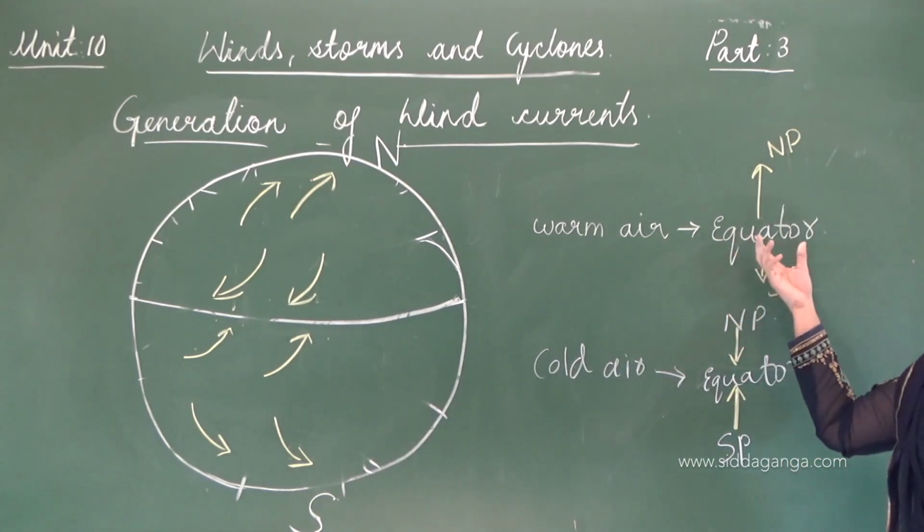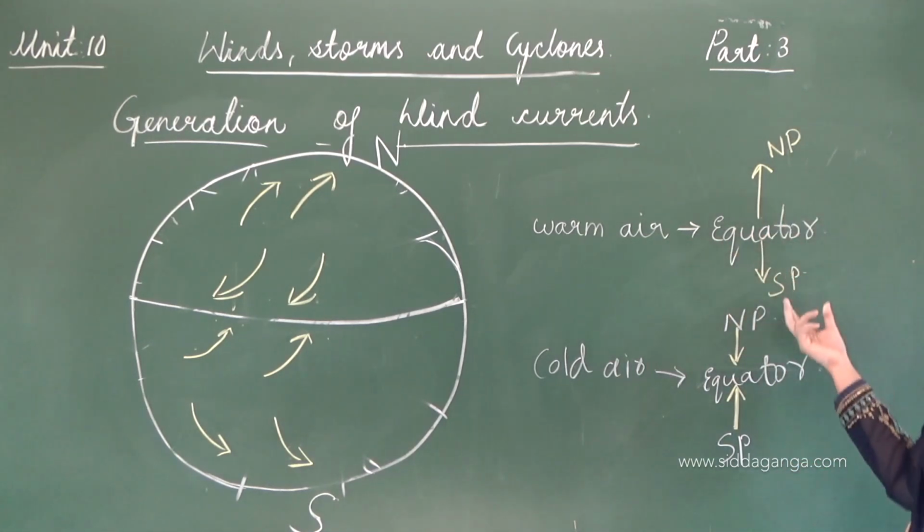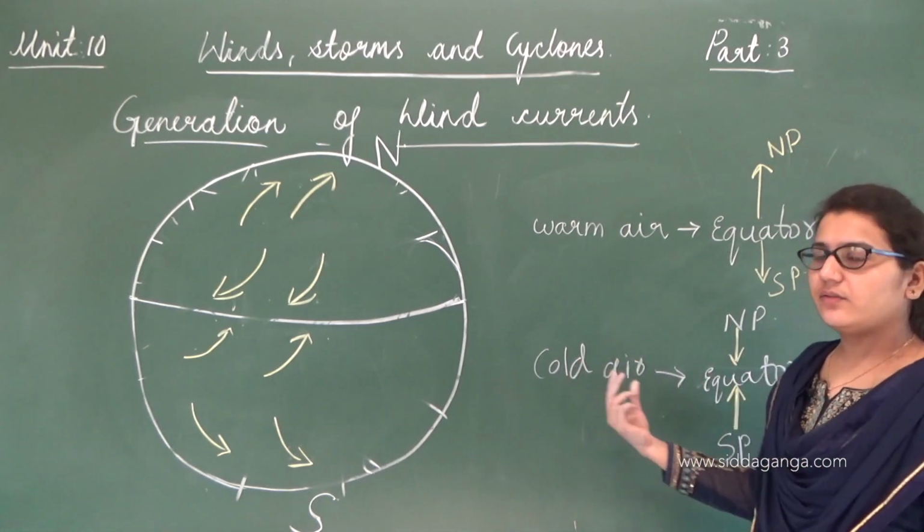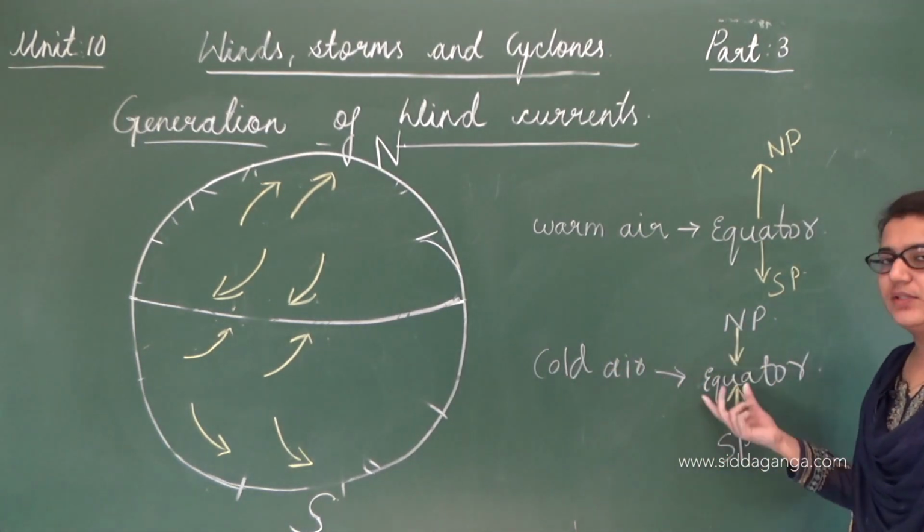Here warm air from the equator moves to the North and South Pole, whereas the cold air from the North Pole and South Pole moves to the equator.